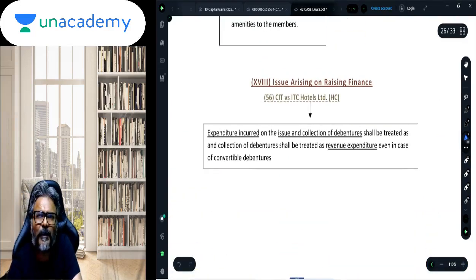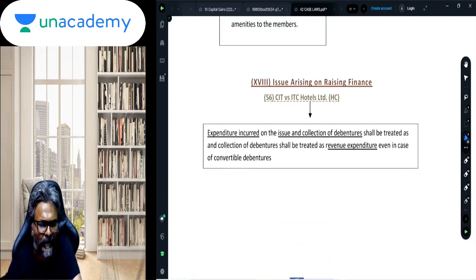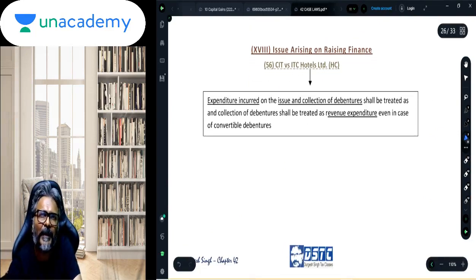Quickly now, students, there are small points. We'll wrap it up now. We are on the verge of completion. Small case laws are there. I'll wrap it up very quickly on these things.